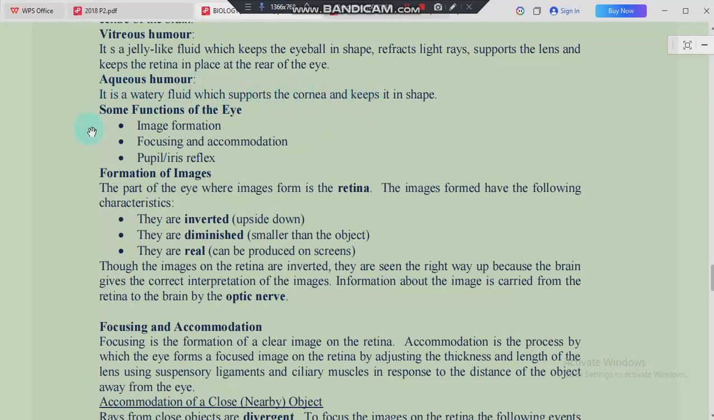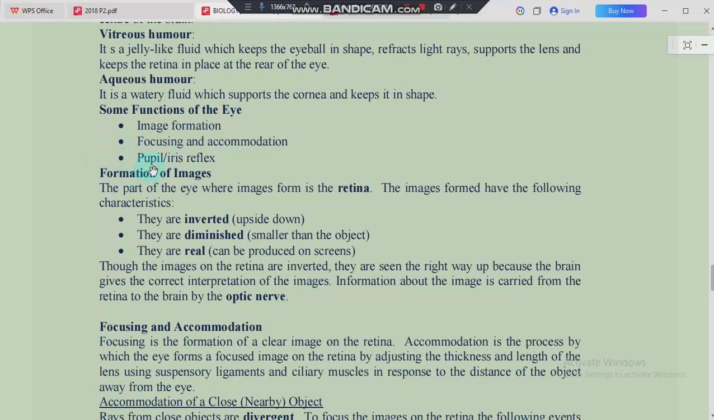Now let's look at some functions of the eye. So the eye helps us in the formation of images, number one. Number two, focusing and accommodation, right? When we talk about accommodation, I'm sure you've gone to a place and said, I'm looking for accommodation. So there's also accommodation that happens in the eye. What happens when there is so much light? What happens when there is less light? How is the light reduced to the correct amount in order for you to see clearly? All that is accommodation of the eye.